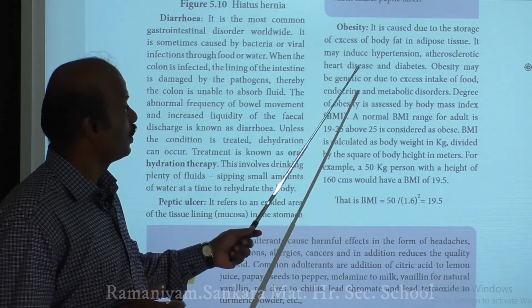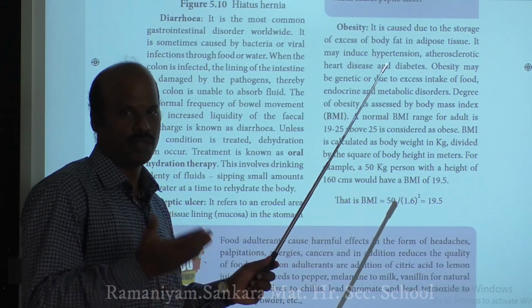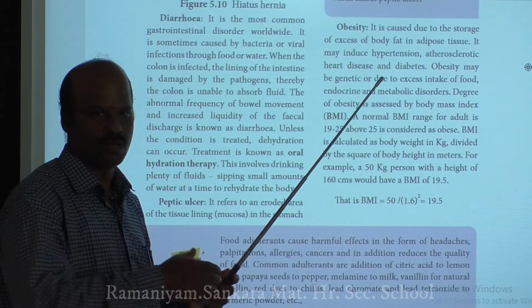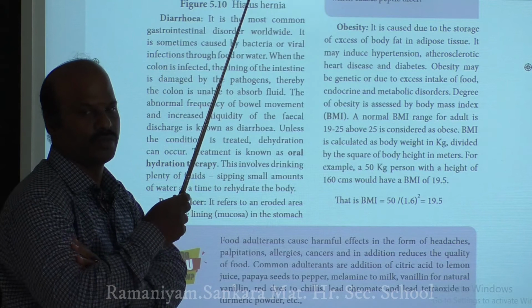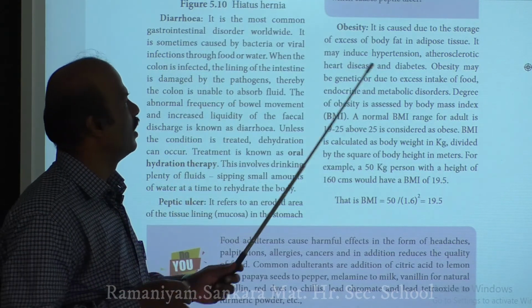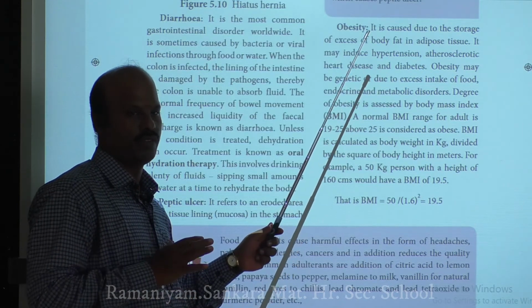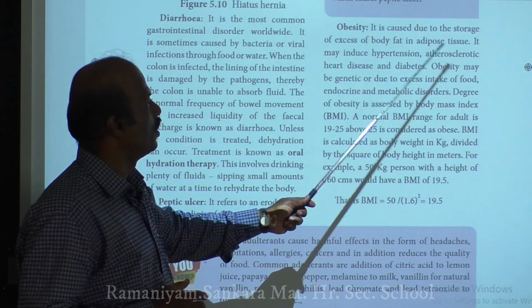It is the deposition of more amount of body fat in the adipose tissue. You may have adipose tissue in your belly region and your stomach region, as well as in your thigh and your arm regions. If a normal amount of fat is deposited in the adipose tissue, no problem. But if more amount of fat gets deposited in the adipose tissue,